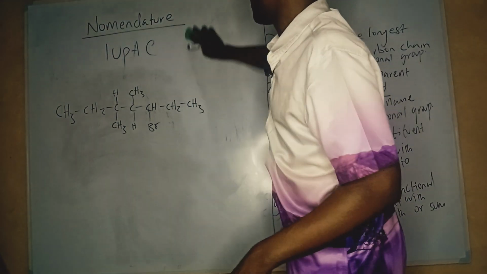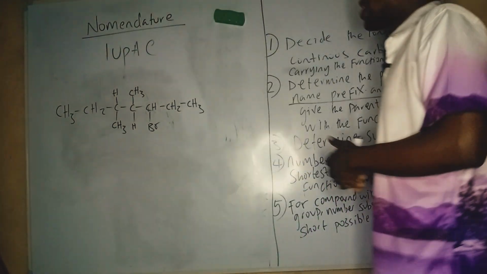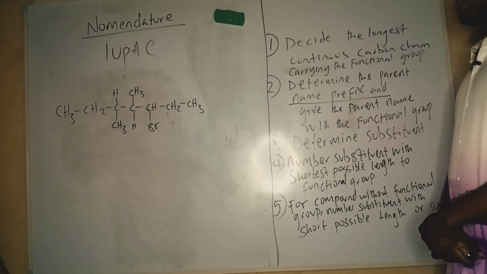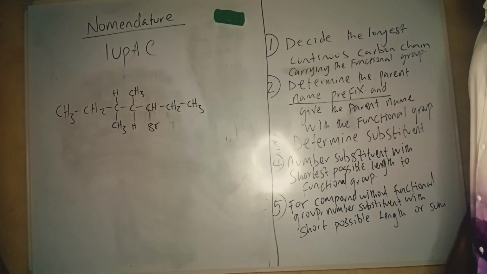Okay. So that's for that. Now, quite simple. Very, very simple. Now, through rule one, we decide the longest continuous carbon chain. How do we do it?